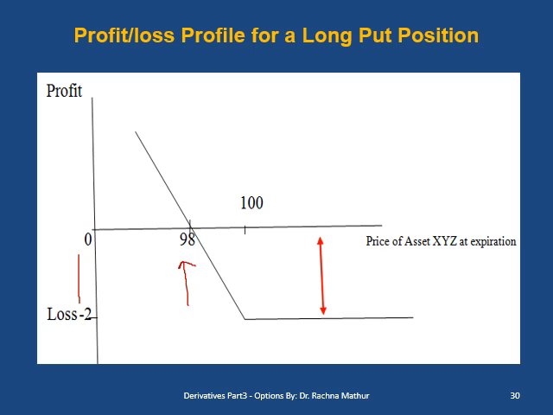The profit potential of a buyer of a put is substantial if the asset price falls to zero. So here we can see that in a long put position, the losses are limited to the option price, but the profits are unlimited when the prices are falling.